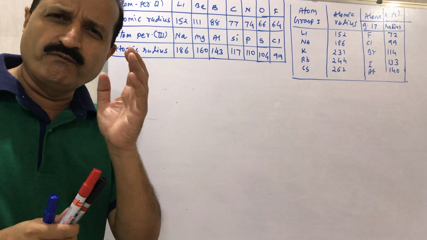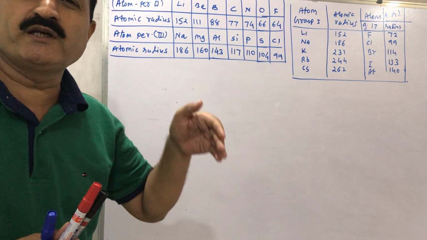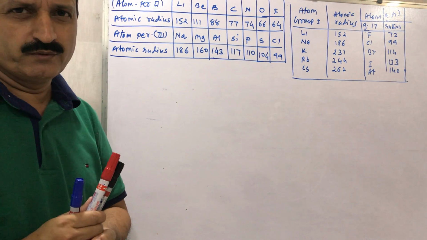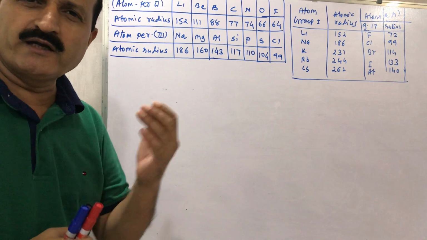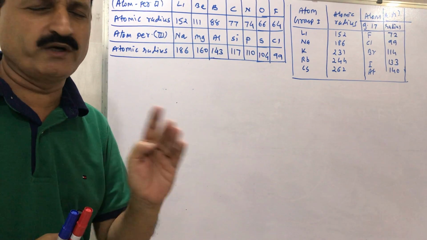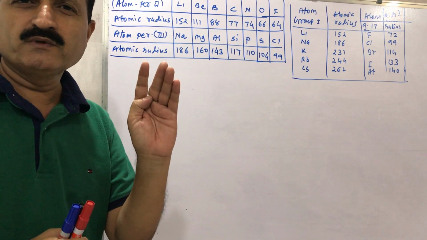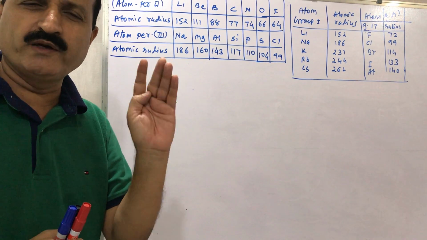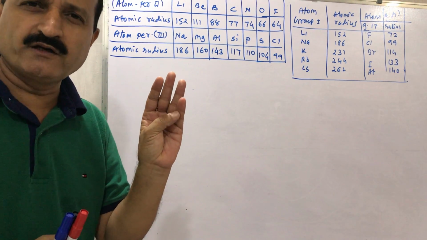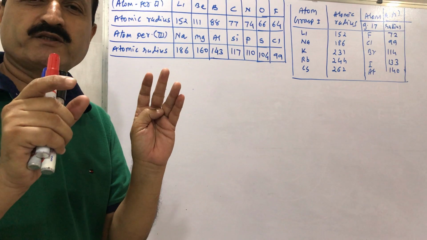To remember the values, the elements are easily remembered because they are in increasing order of atomic number: lithium, beryllium, boron, carbon, nitrogen, oxygen, fluorine. The atomic radius values are lithium 152, then 111, then 88, then 77, gap of one box, 66.